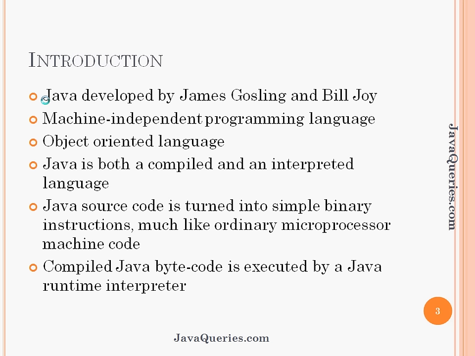Java is a machine independent programming language, often referred to as a platform independent language. What does that mean? Basically, you can develop Java programs on any Windows computer, Macintosh computer or Linux computer, and you can run the final executable programs on any other computer. Like you can develop a program on Windows and run it without changing or compiling it again on a Linux or a Macintosh computer. This feature is not common in all other languages. Java has this nice unique feature, platform independence: develop once and execute anywhere.